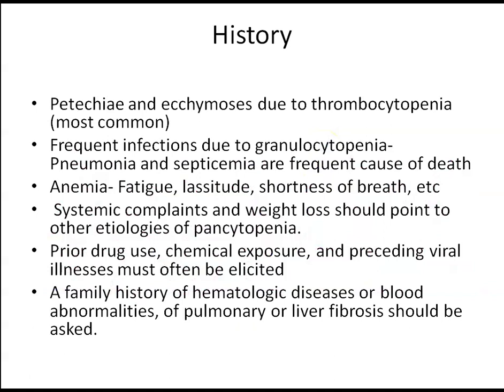Coming to history, the most common is thrombocytopenia causing petechiae and ecchymosis, which can present with bleeding. Infection due to granulocytopenia is a late complication. Pneumonia and septicemia are very common. Symptoms of anemia such as easy fatiguability, shortness of breath. But systemic complaints such as fever and weight loss will be characteristically absent in aplastic anemia. If present, you should work up for other etiologies of pancytopenia.